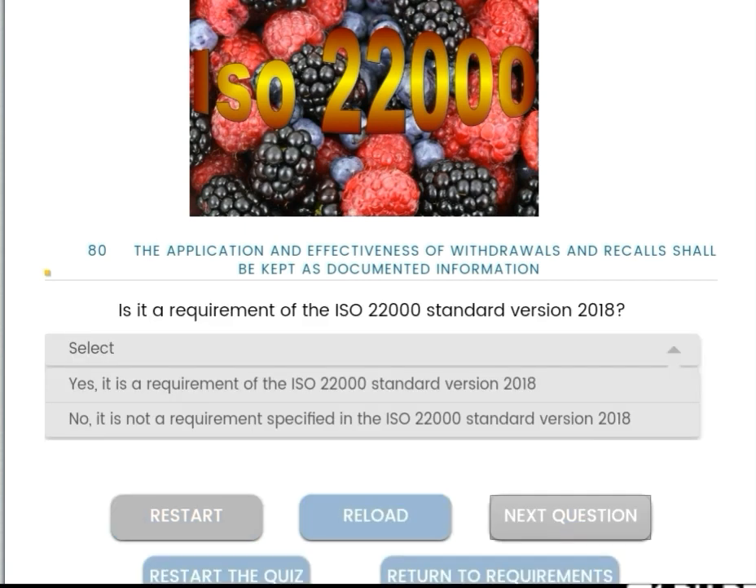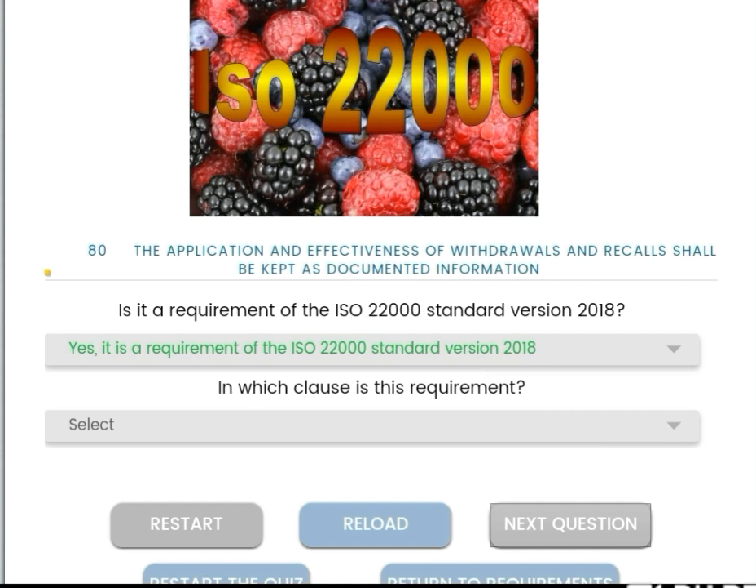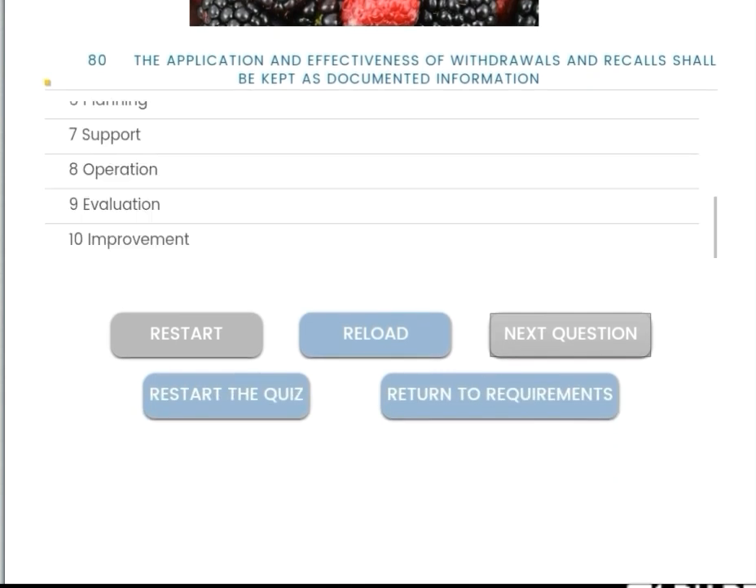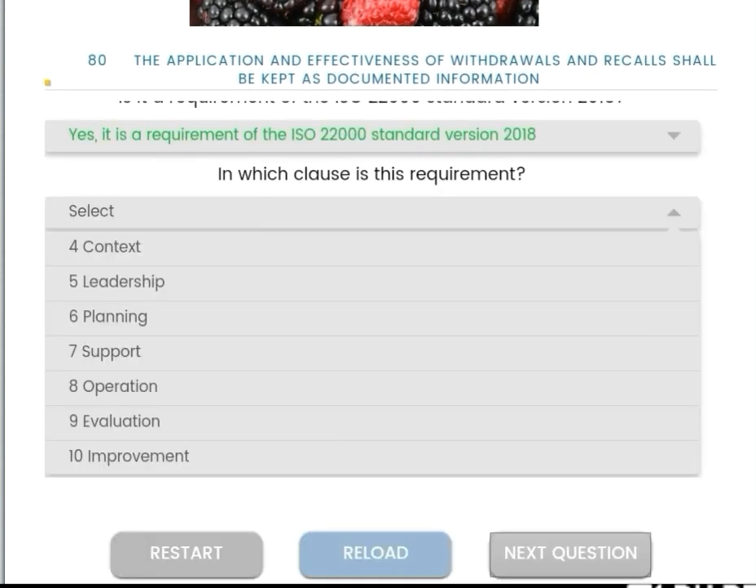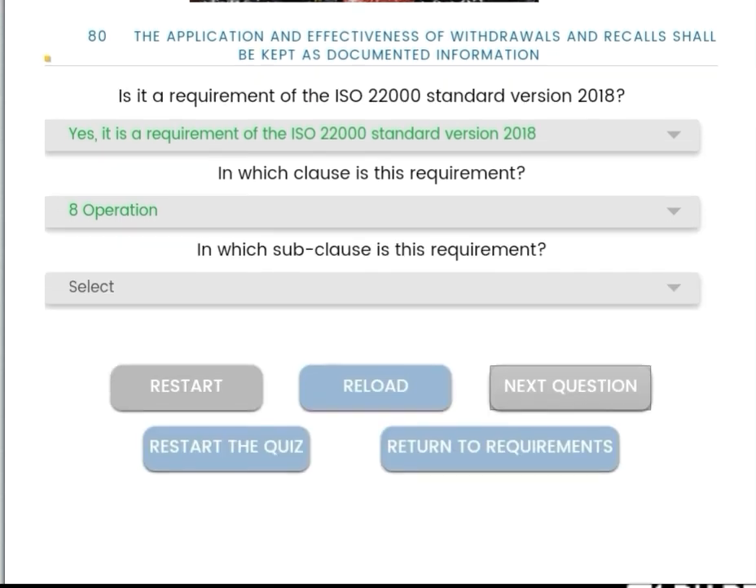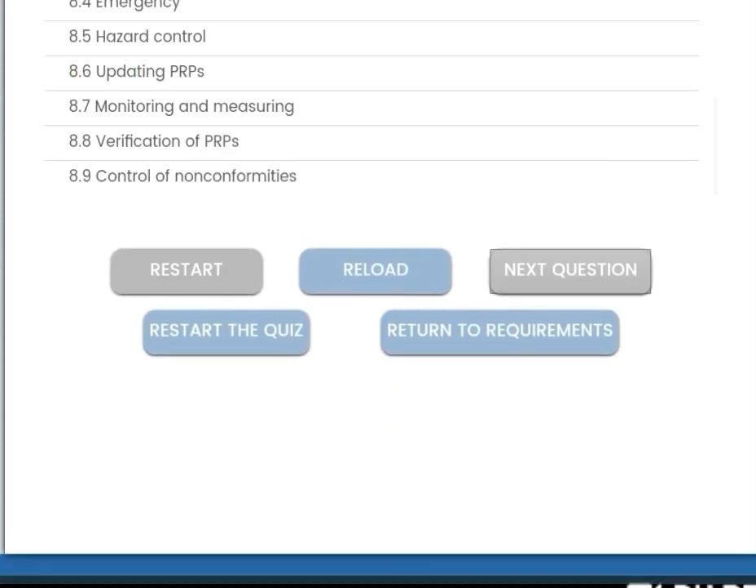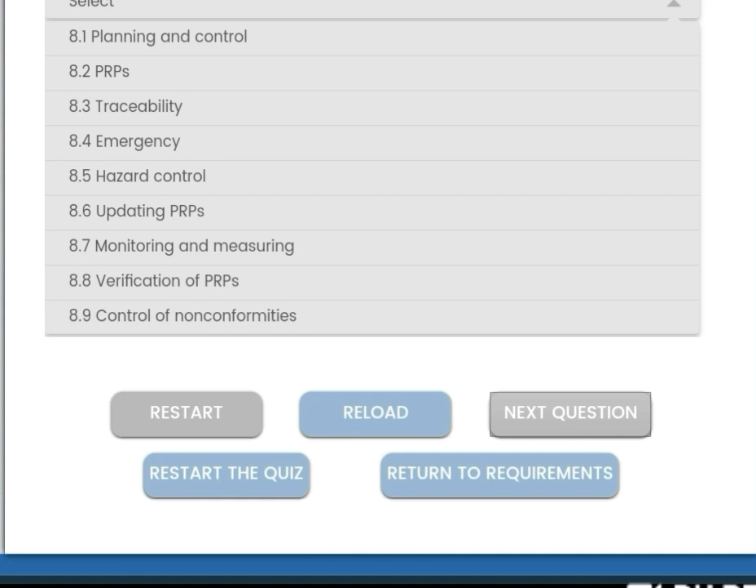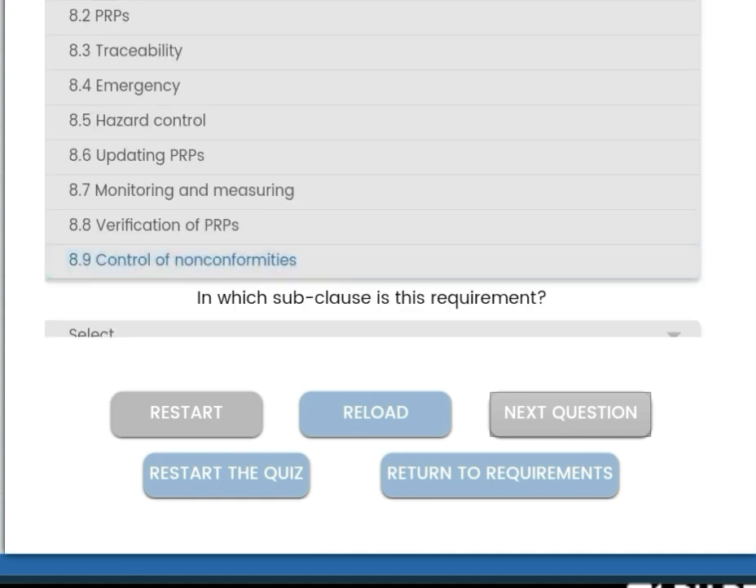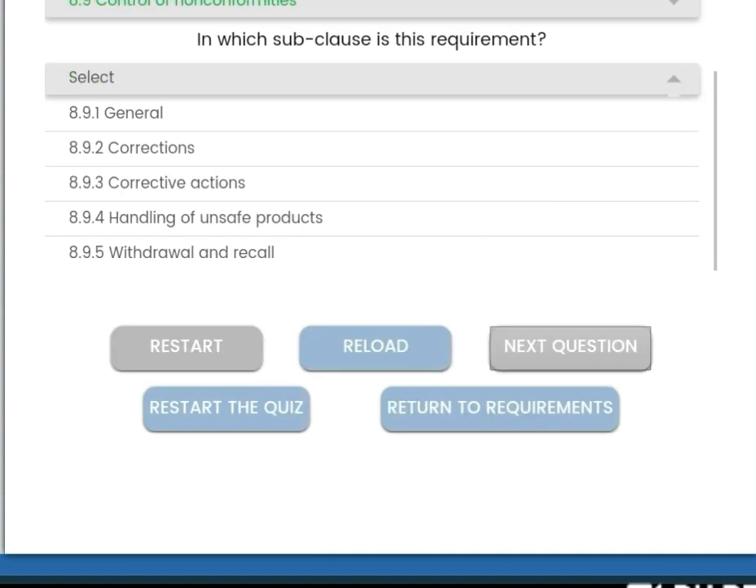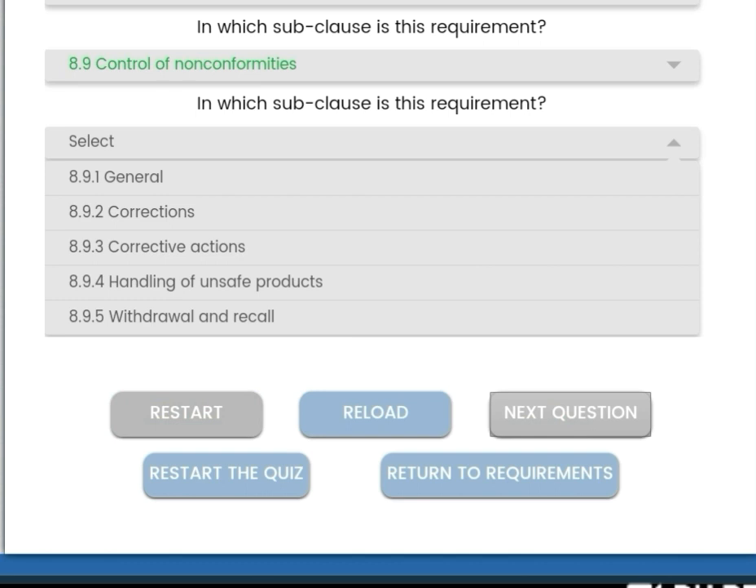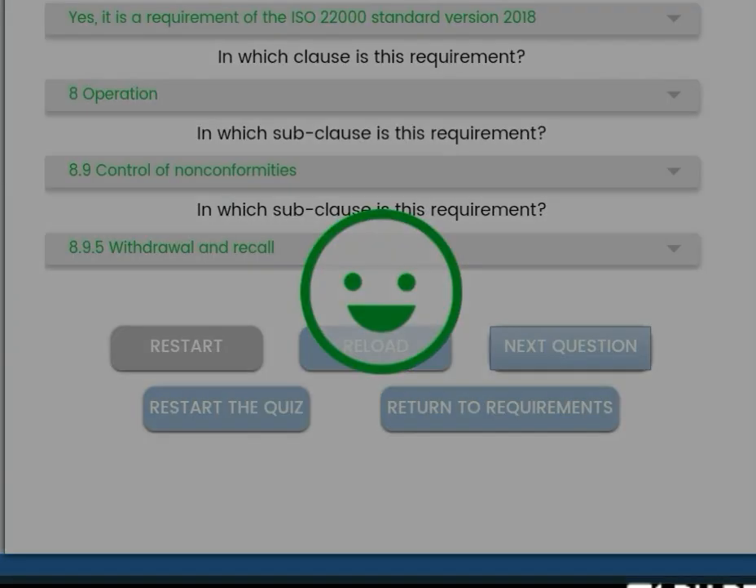Next, the application and effectiveness of the withdrawal and recall shall be kept as documented information. Yes, effectiveness and applications of withdrawals and recalls to deal with emergency situations. It is coming under clause number 8, and the subclass is 8.9 control of non-conformities, and the subclass is 8.9.5 withdrawal and recalls.